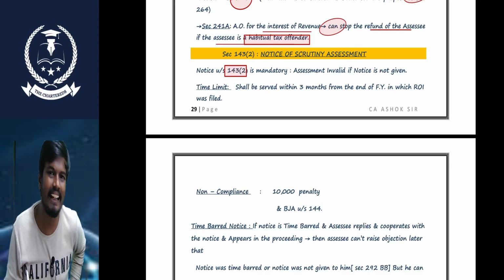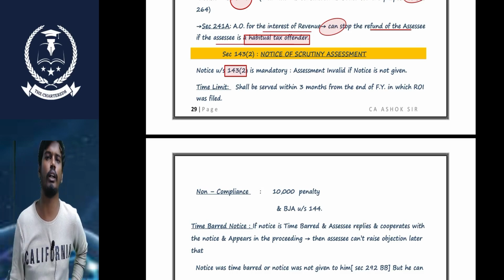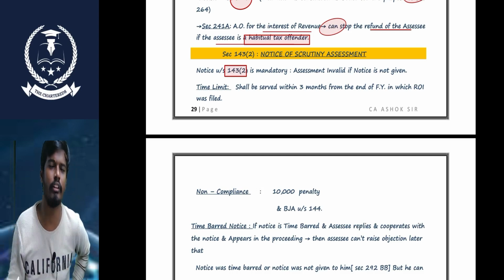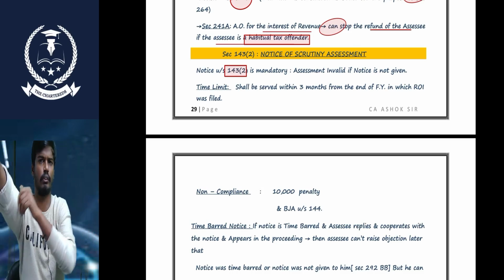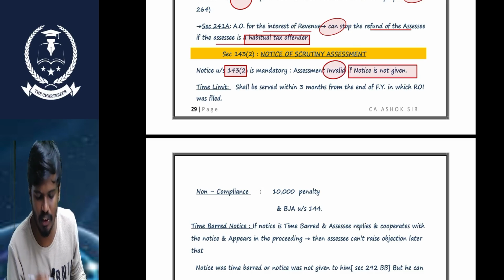So mandatorily, the department needs to give one notice to the SSC. We are going to conduct a regular assessment, a scrutiny, on your books of accounts. That's it. Okay, sir. If the notice is not given, the assessment is invalid.